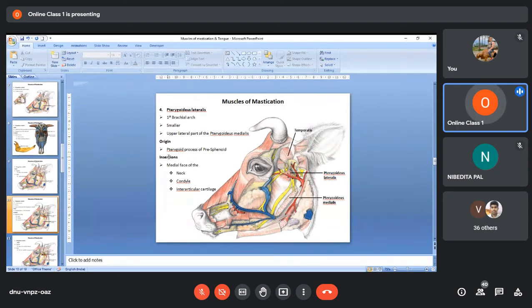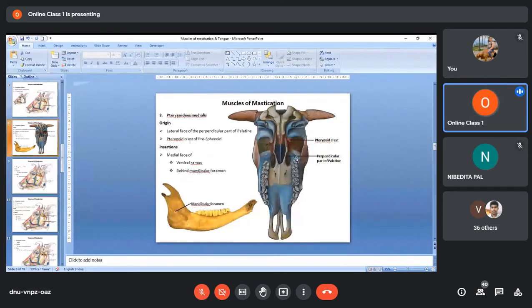Origin of this muscle, if you see, is again from the pterygoid process of the presphenoid. And the point of insertion will be on the neck, condyle and interarticular cartilage. So for that again I will refer back to this picture. Here, this is the pterygoid crest, this is the perpendicular part of the palatine.